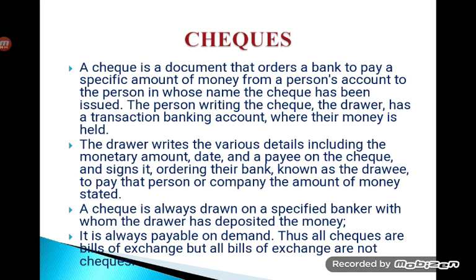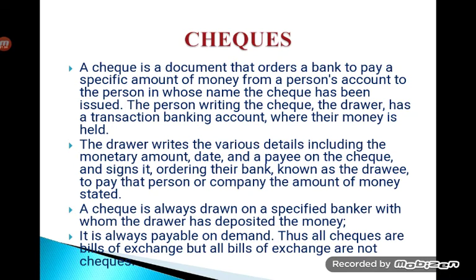As per Section 6 of the Negotiable Instruments Act of 1881, a check is defined as a bill of exchange drawn on a specified banker and not expressed to be payable otherwise than on demand. So in simple language we can say a check is a bill of exchange drawn on a specified bank, payable on demand. Whenever the check is handed over to a banker, it demands that the amount of money be paid by the banker either to the bearer of the instrument or on the order of the customer, that it should be paid to somebody.